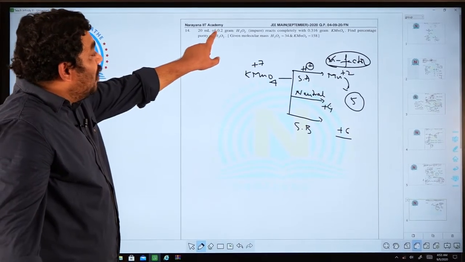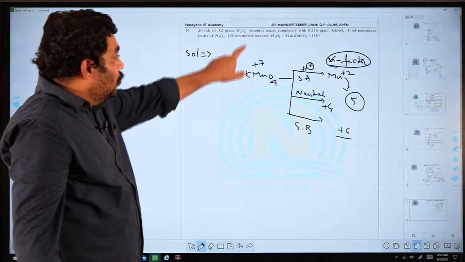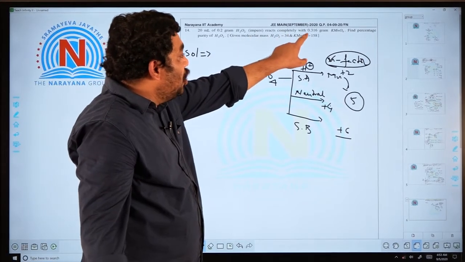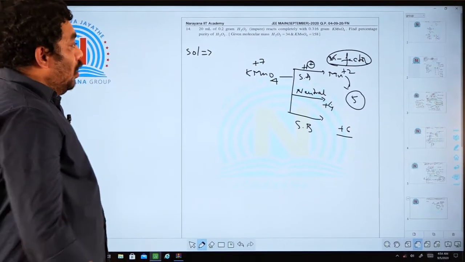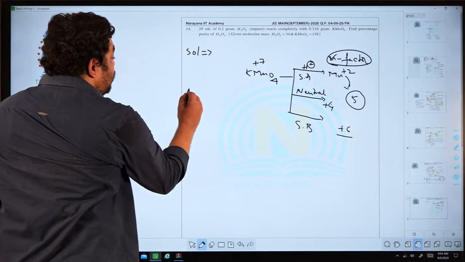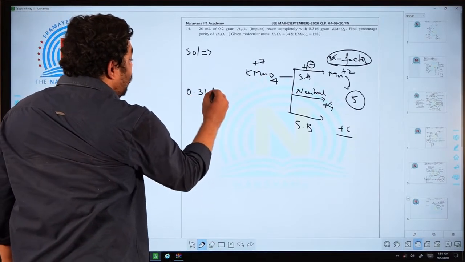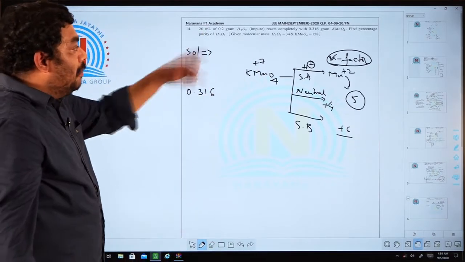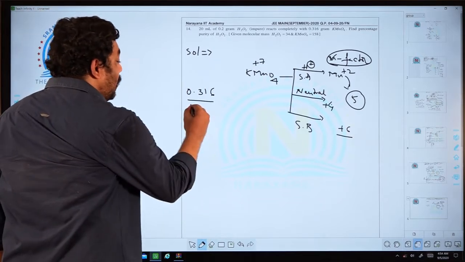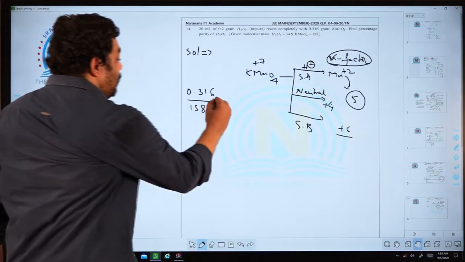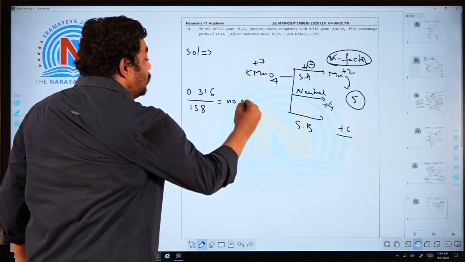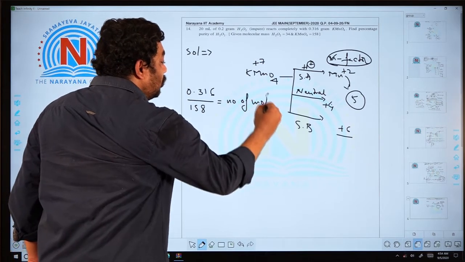Now 20 ml of 0.2 gram H2O2 reacts completely with 0.316 grams KMnO4. Now I am taking 0.316. I am dividing that one with molecular weight 158, which is nothing but number of moles.